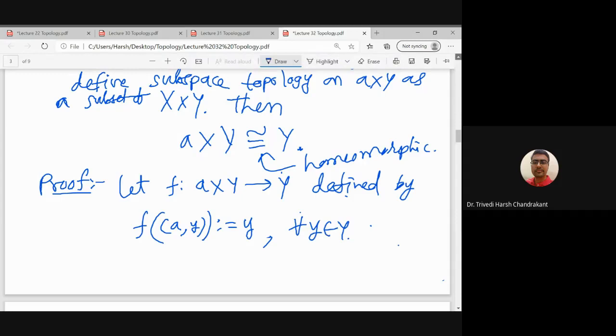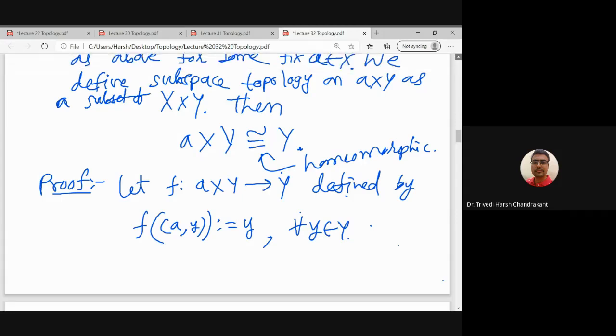This way we are defining this function f, and we want to prove that f is a homeomorphism.